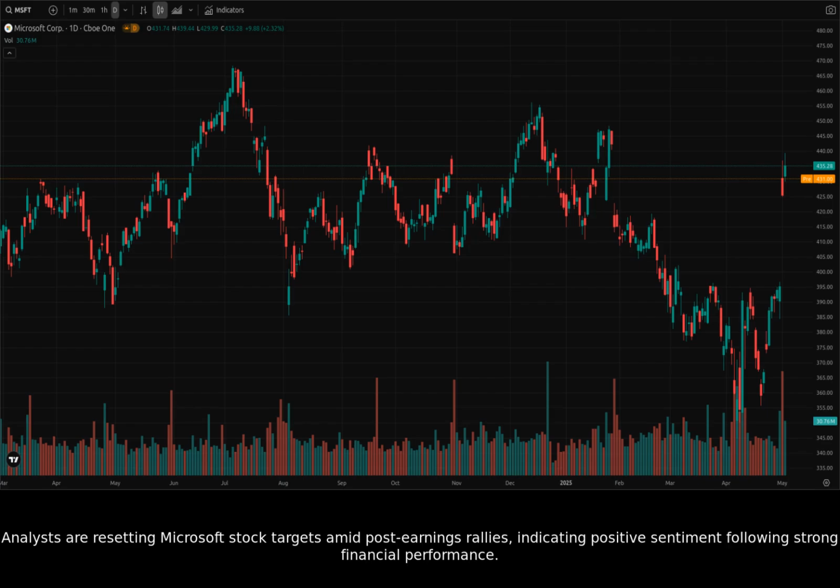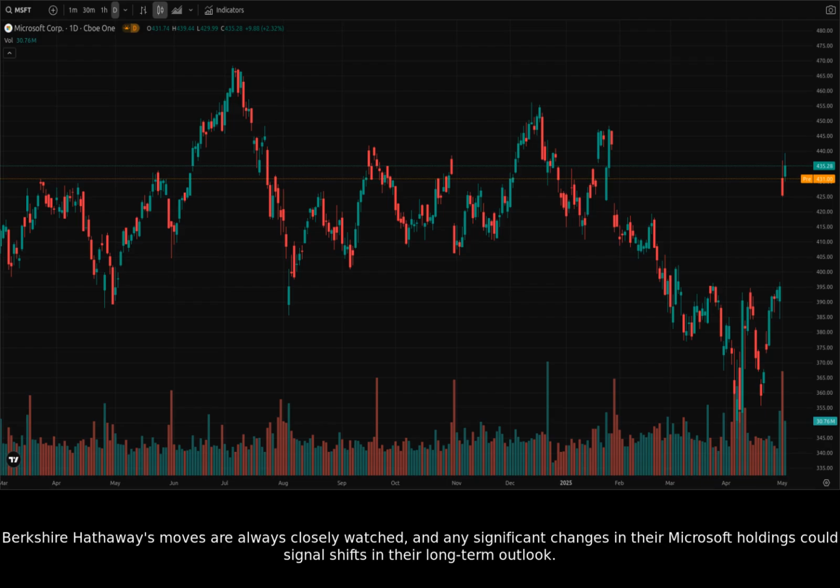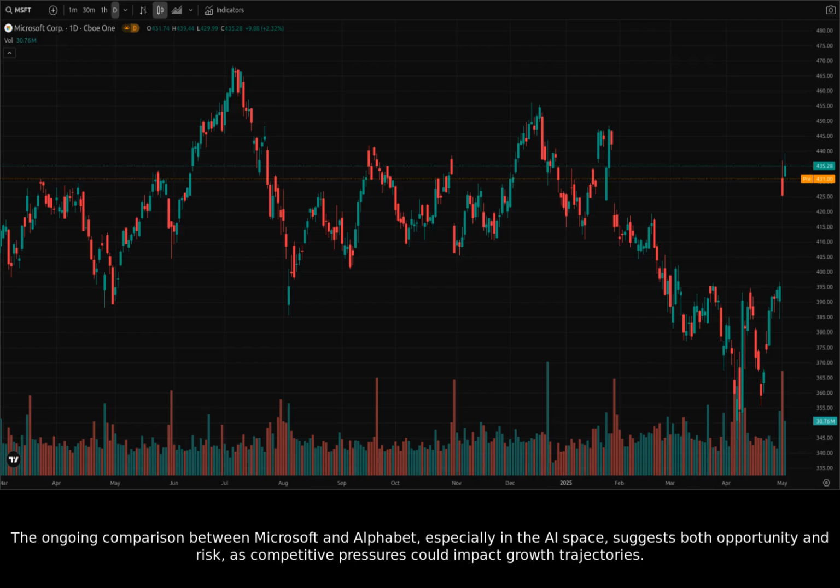Analysts are resetting Microsoft stock targets amid post-earnings rallies, indicating positive sentiment following strong financial performance. Berkshire Hathaway's moves are always closely watched, and any significant changes in their Microsoft holdings could signal shifts in their long-term outlook. The ongoing comparison between Microsoft and Alphabet, especially in the AI space, suggests both opportunity and risk, as competitive pressures could impact growth trajectories.